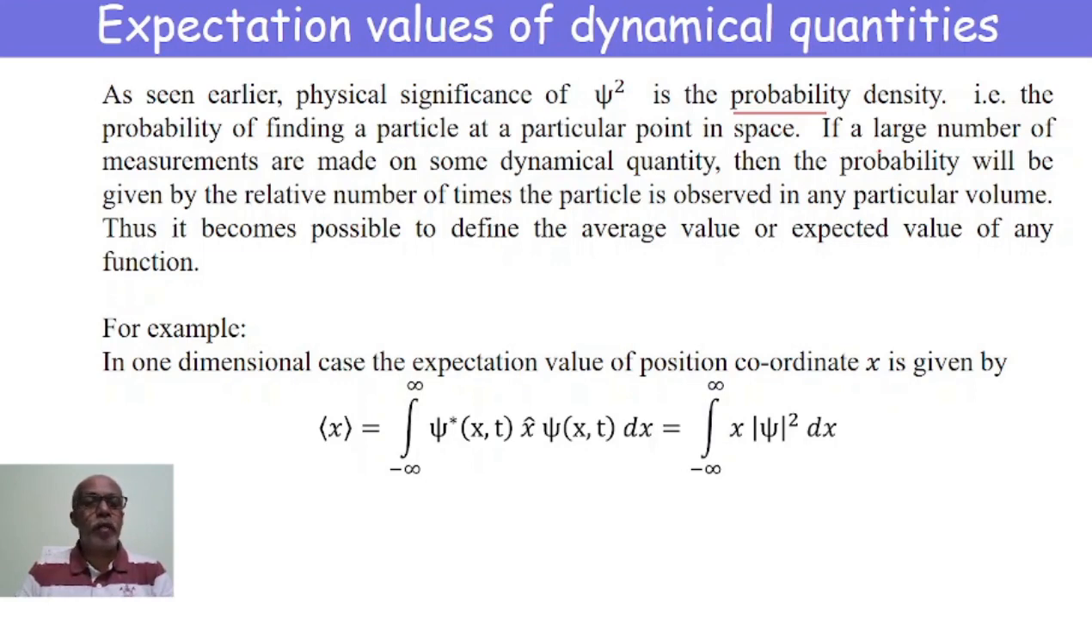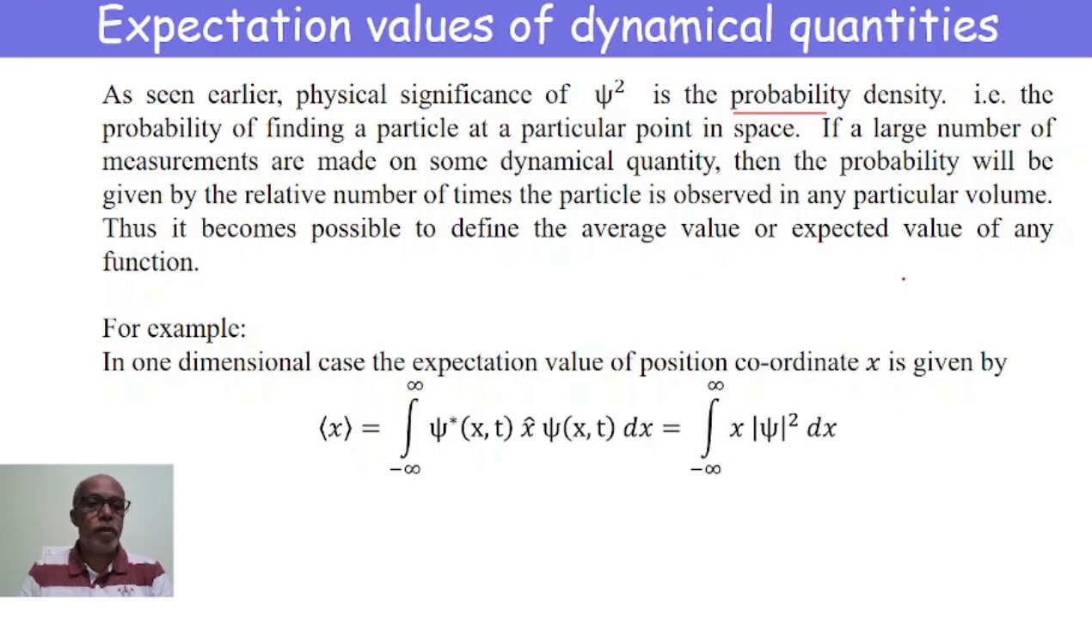If we take a large number of measurements of the position of a particle in space, then the probability is given by the relative number of times we observe the particle in that given volume. Hence, it is possible to define the average value or the expected value of that particular function.